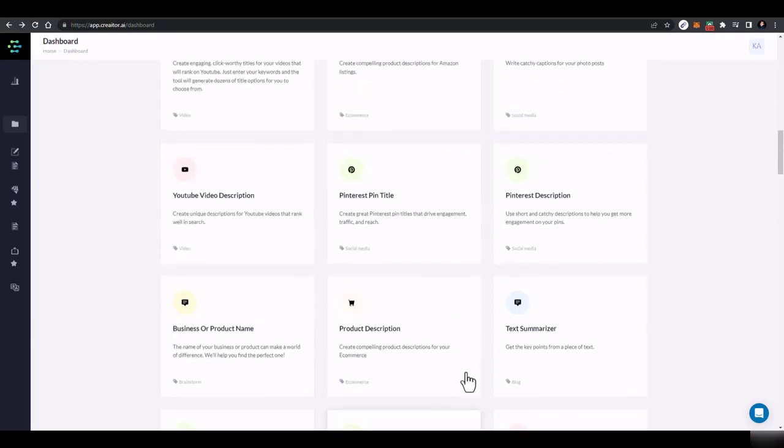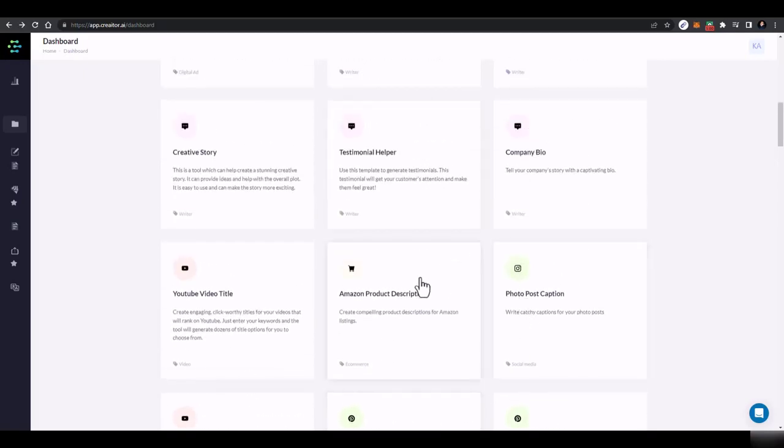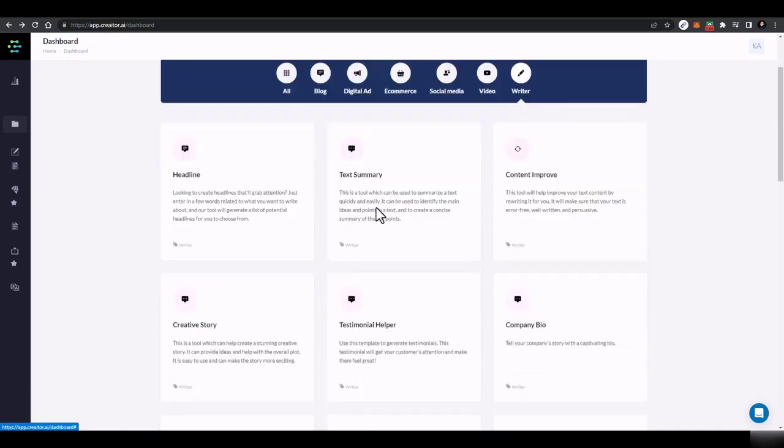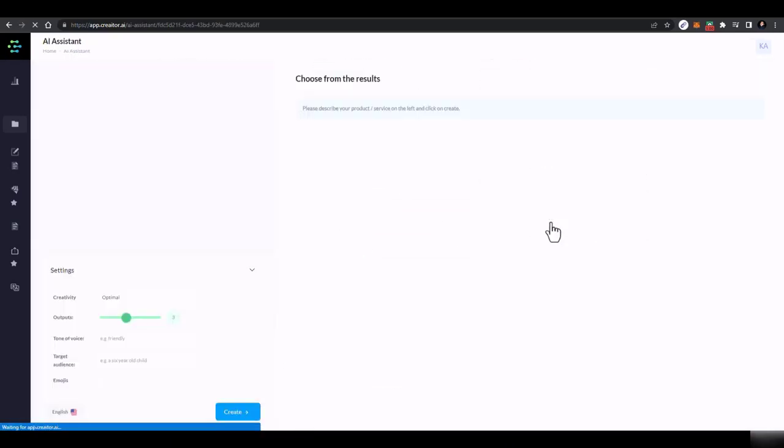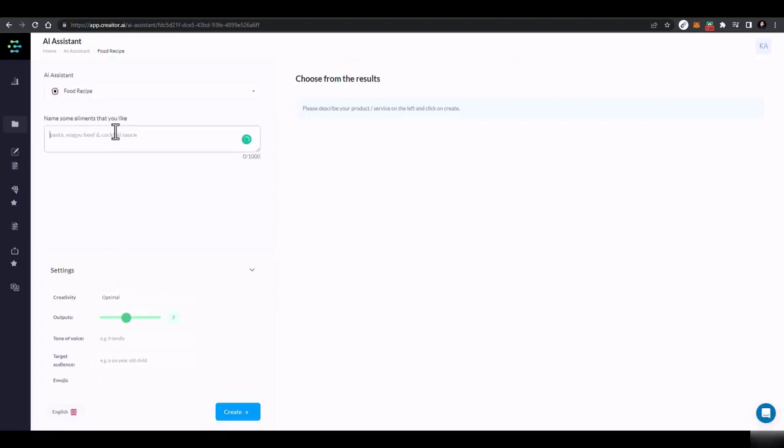It's crazy. Then you can create a lot of awesome stuff like photo post captions and a lot of other things. When you go to this writer, you can create company bios, even food recipes. You'll go there and I'll type in some ingredients: sauce, chili, potato, oil, and let's say garlic. These are the things, and I'll just click on create.